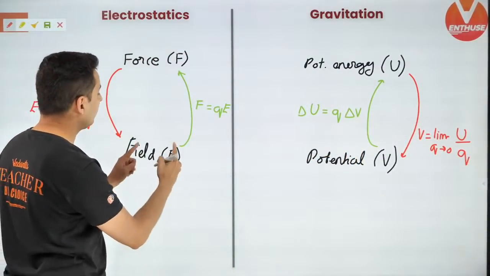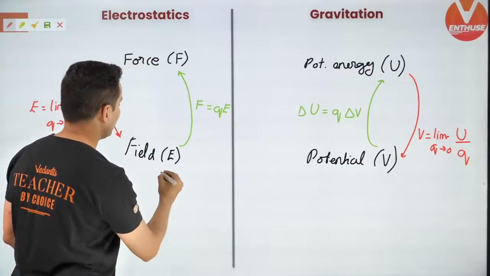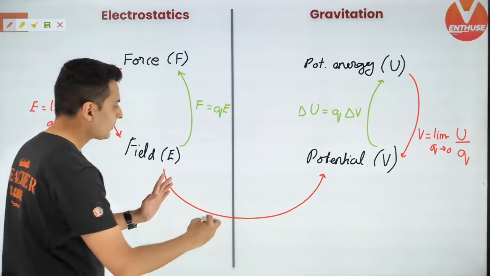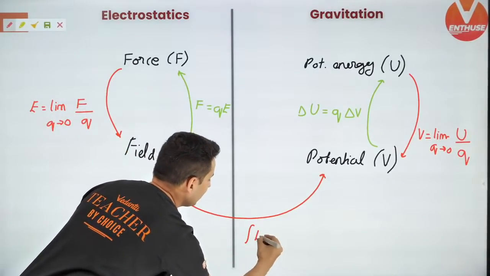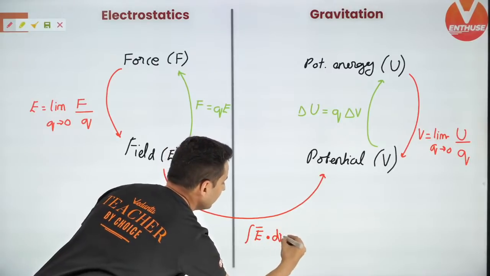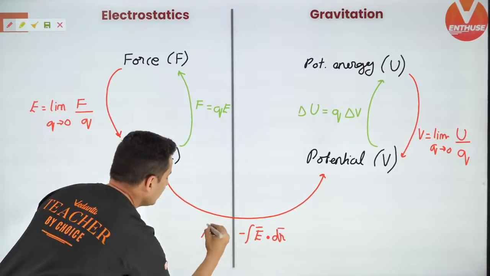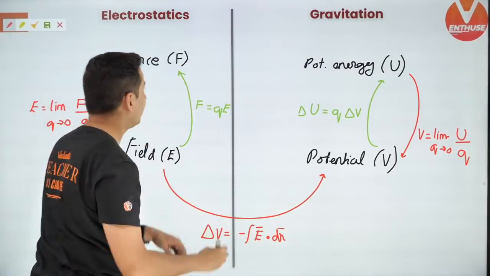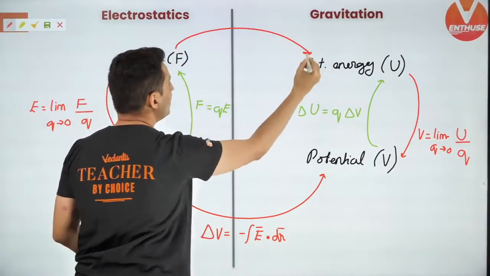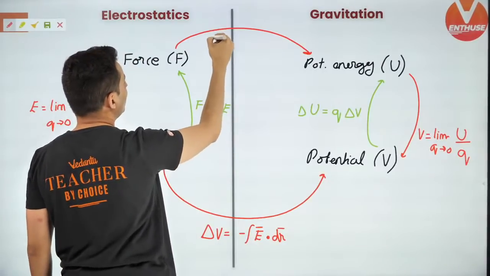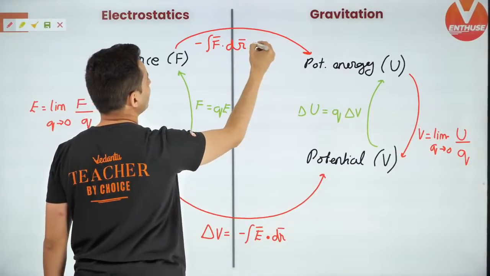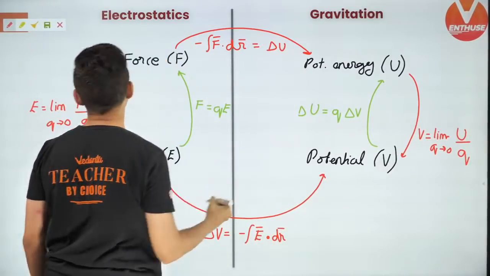Next, if you want to go from field to potential, let's see how we do this. All you need to do is integrate electric field with dr with a negative sign, and you will get delta V. So delta V is the integration of E dot dr. Same way, from force to potential energy, integrate force with respect to dr with a negative sign. What you get is delta U.